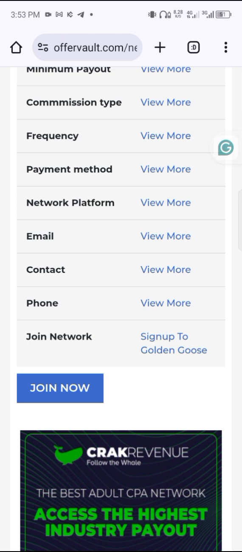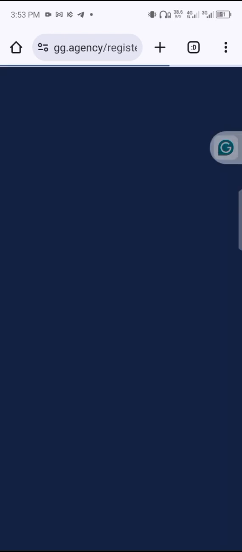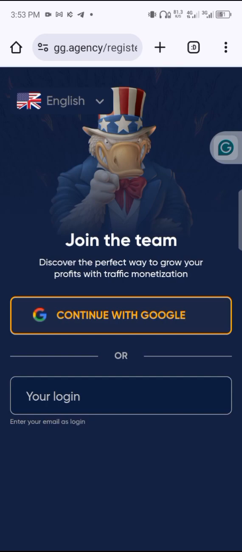So just click on sign up to Golden Goose. Can you see? The real name is gg.agency. So you can type that on your browser also, gg.agency. You can sign in two ways. You can sign in with your Google account, and you can also log in with your email.